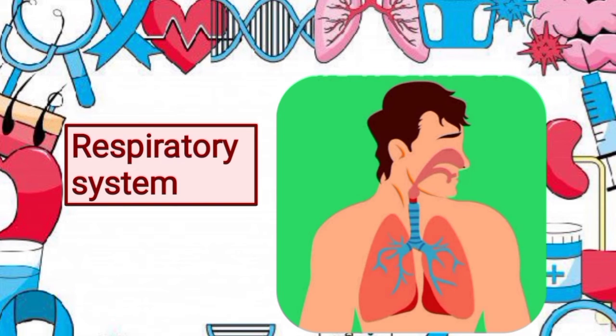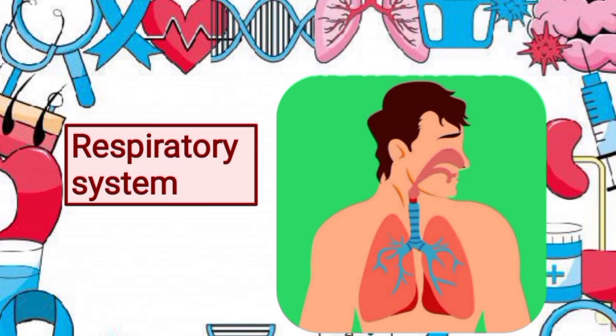Then next is the respiratory system. So let's understand. The organs and other structures of the respiratory system include the lungs and long tubes, which carry air between the lungs and other organs. The main function of the respiratory system is to deliver oxygen to the blood and remove carbon dioxide from the body. So gases are exchanged between the lungs and blood across the walls of capillaries, which are blood vessels.